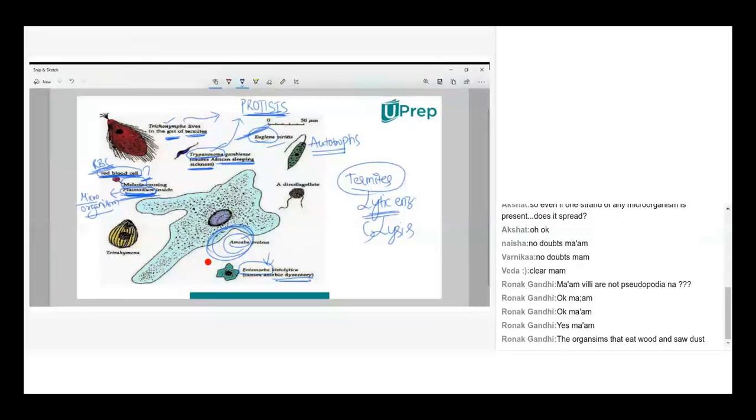Protists like Plasmodium infect the host and divide there like a virus. So we cannot put protists under the category of plant, animal, bacteria or virus. They are a special group of microorganisms. These are the different examples related to protists.